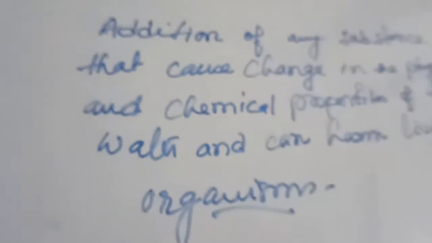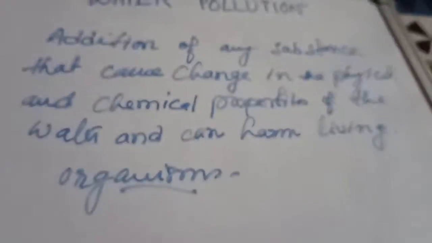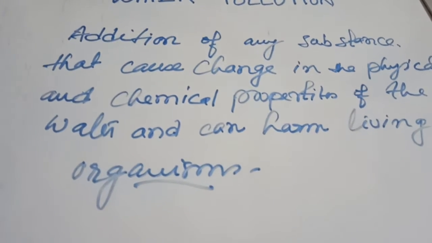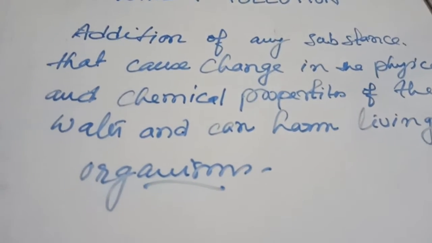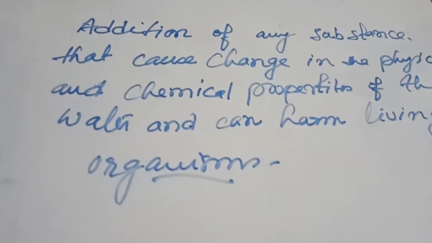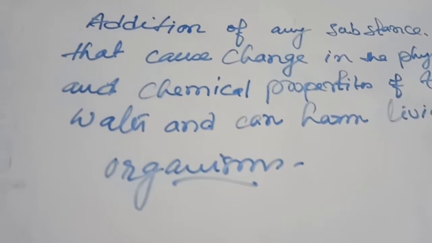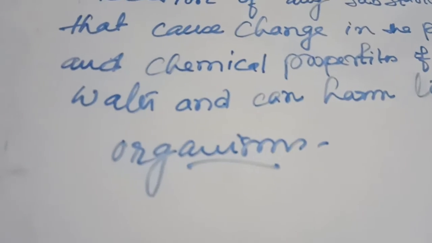So what is water pollution? Water pollution is actually the addition of any substance that is very harmful. The substance can be physical or chemical in nature, and it can change the properties of the water. We call it water pollution.